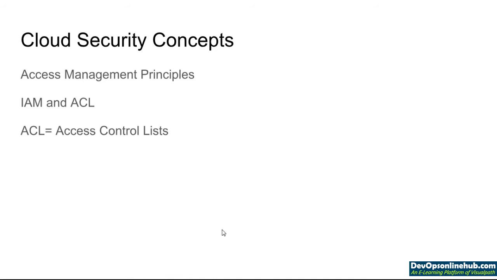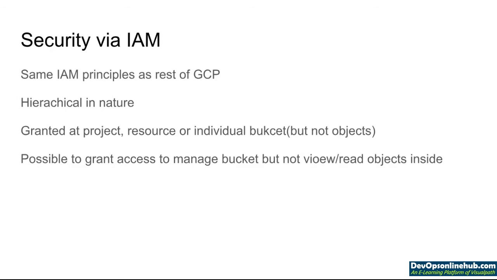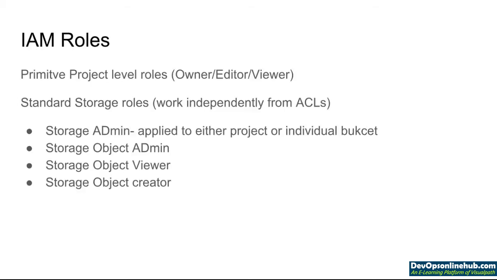Then how do we access the bucket? One is access management through IAM and through ACL. Security through IAM uses the same IAM principle as the rest of GCP, hierarchical in nature, granted at the project, resource or individual bucket level, but not objects. It's possible to grant access to manage a bucket but not to view or read objects.